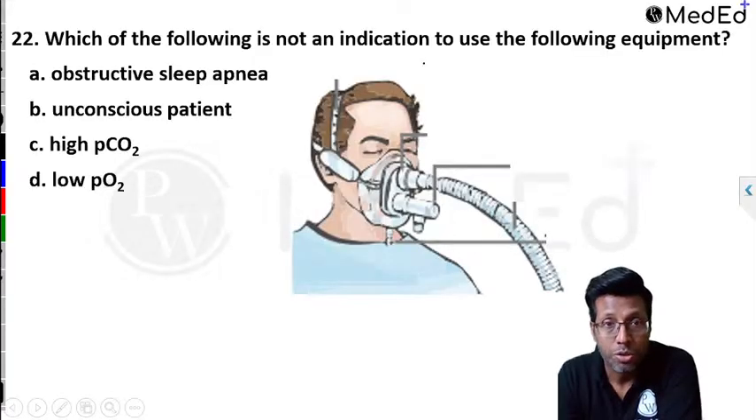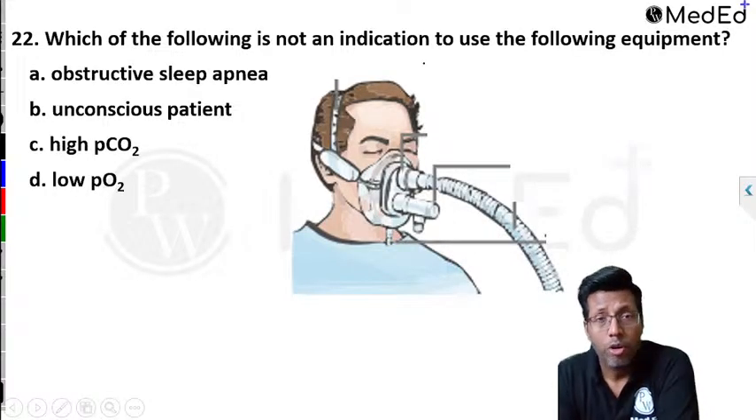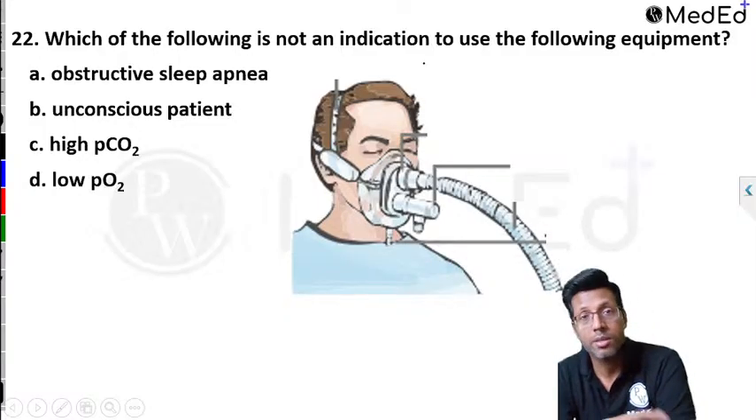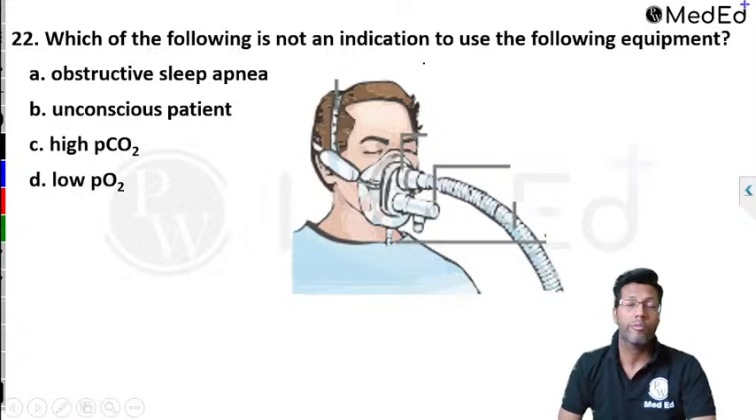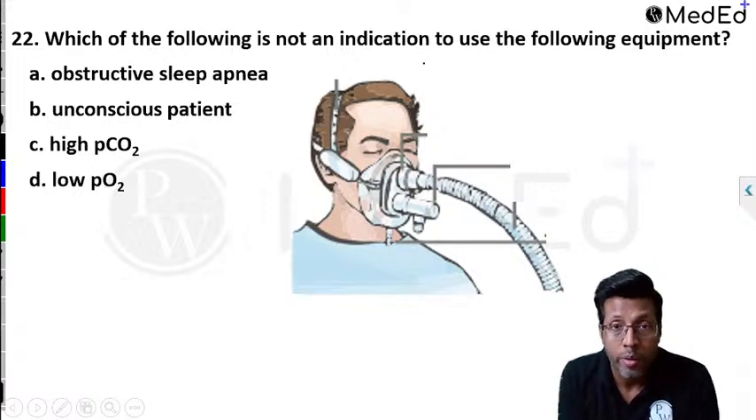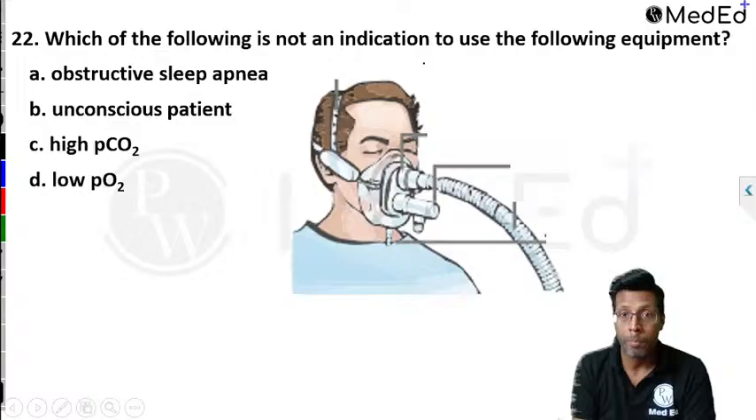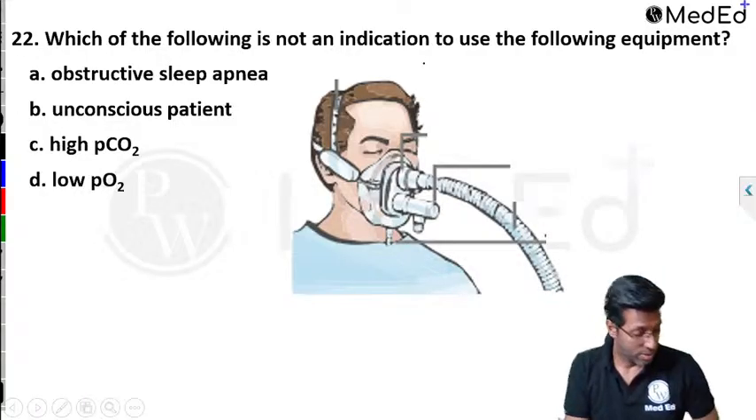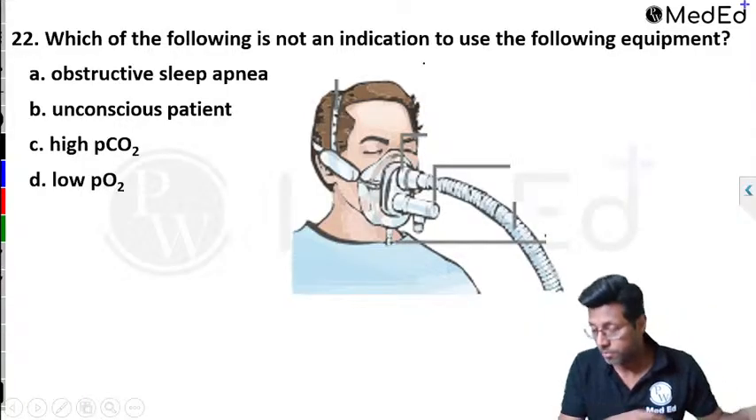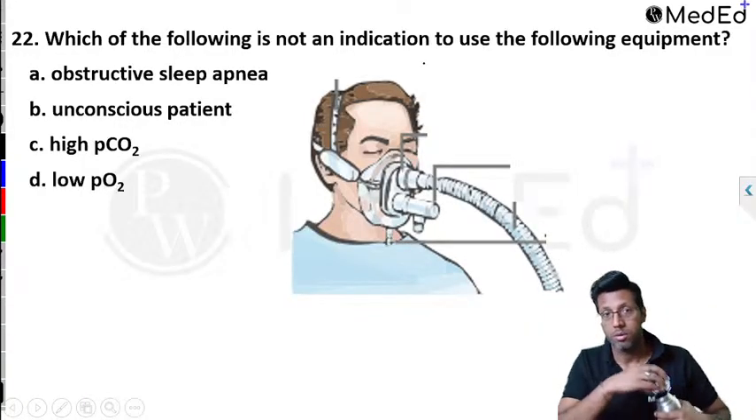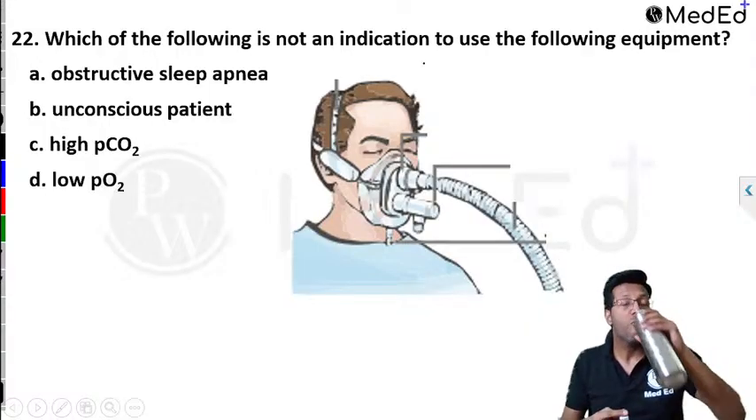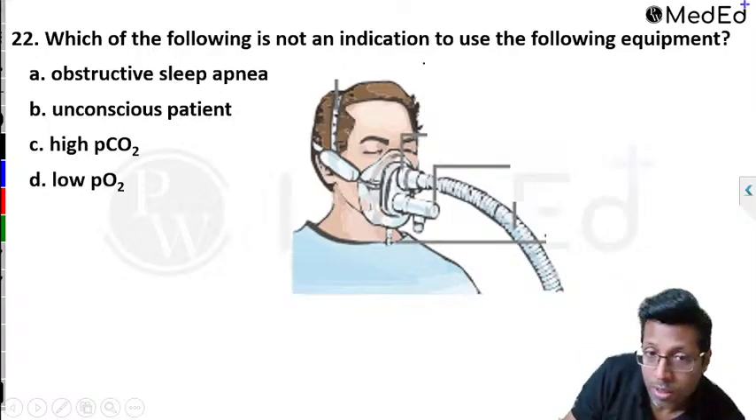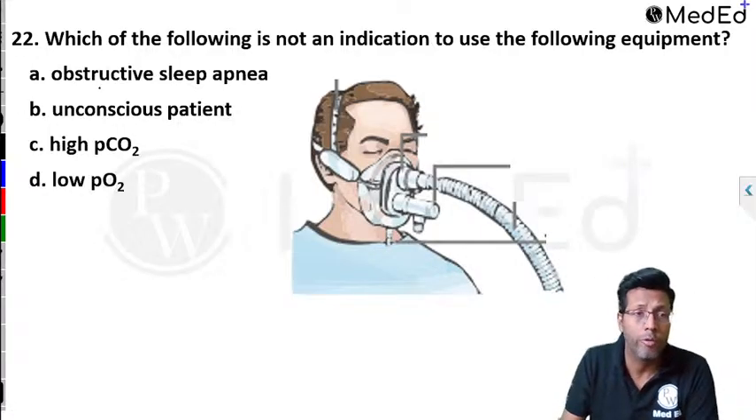Okay, next question. 22. Which of the following is not an indication to use the following equipment? As you can see, we have discussed just the image-based ones. So which of the following is not an indication to use the following equipment? You need to first identify what is the equipment, and then what is the answer? Very nice, Dr. Gaurav, Dr. Naveen, Dr. Rohit. Correct. All of you are correct.